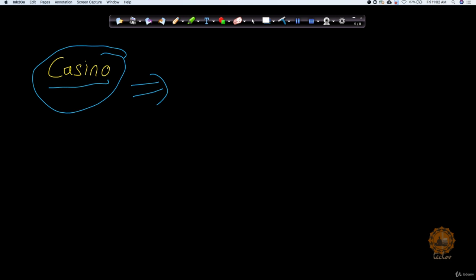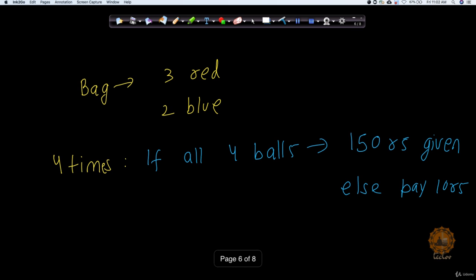Now we will see how a casino makes sure, with the help of probability, that they always win. Let's take an example. To understand this example, we played a game. I'm not a casino owner, but I still created a game and asked my students to play it.